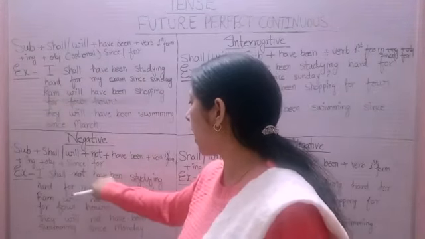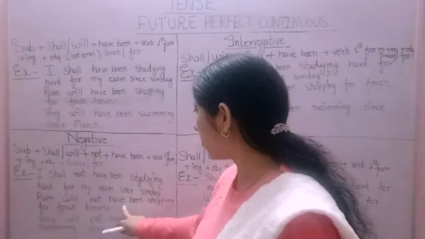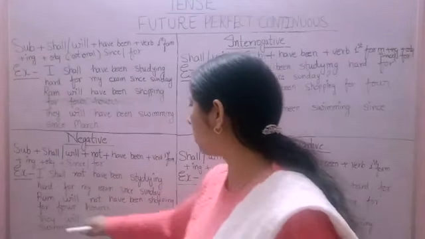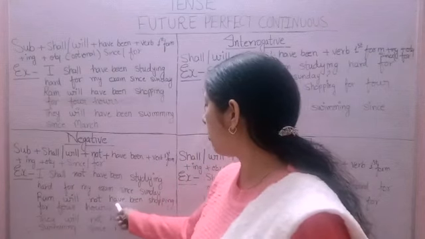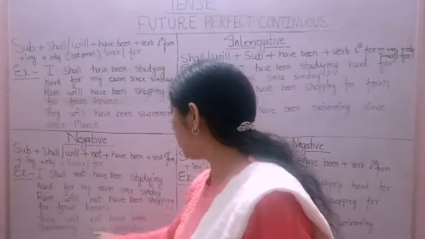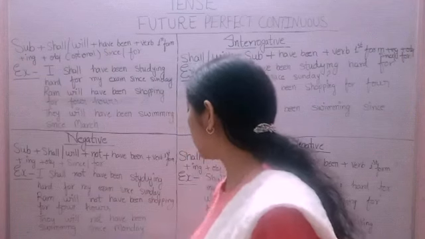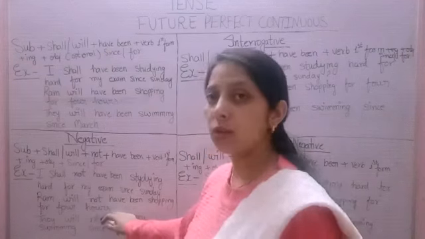So before have been, not. Next example, Ram will not have been shopping for 4 hours. So before have been, not. Next, they will not have been swimming since Monday. So before have been, not.